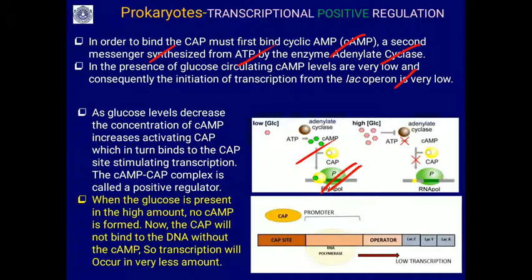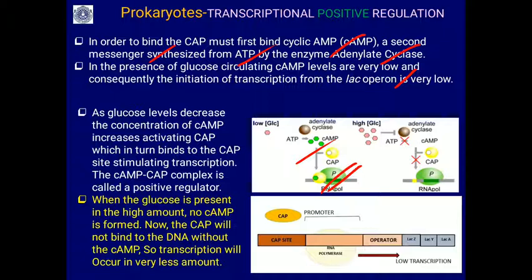So when glucose is present in high amount, no cyclic AMP is formed. CAP will not bind the DNA without cyclic AMP, so transcription will occur in very small amounts.